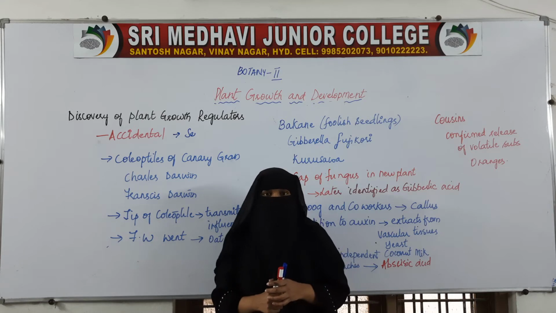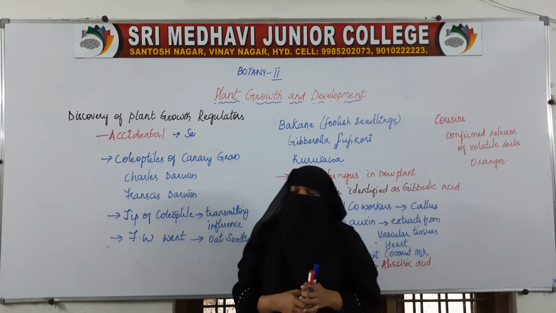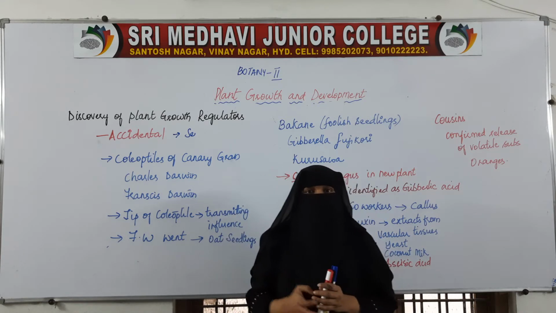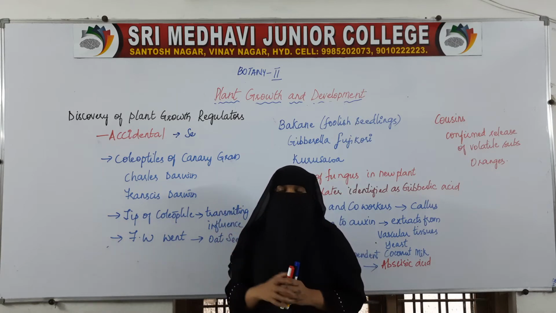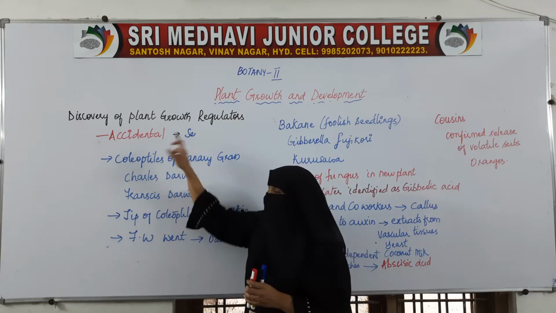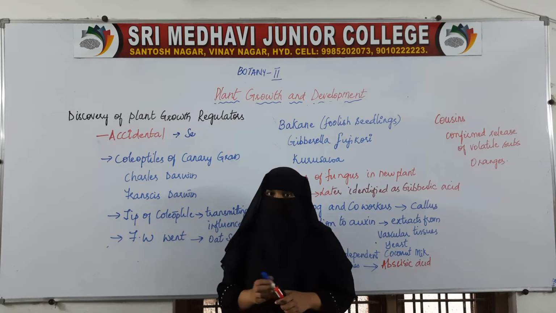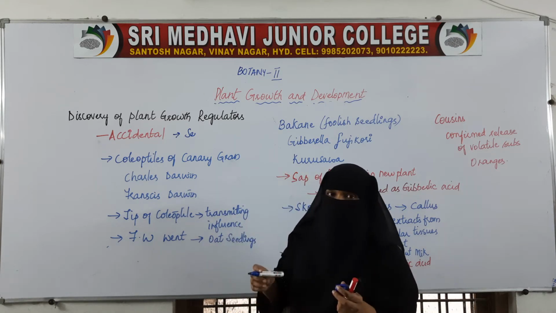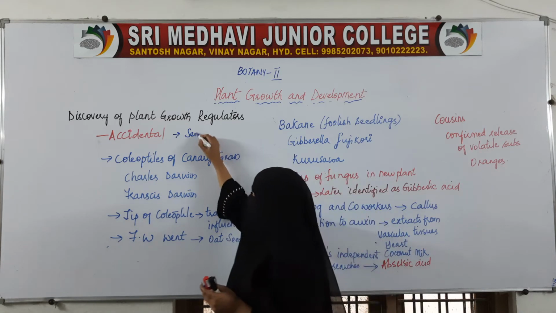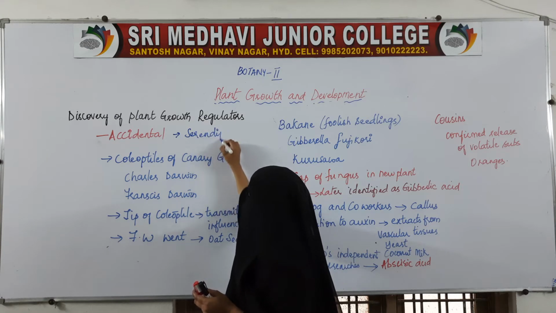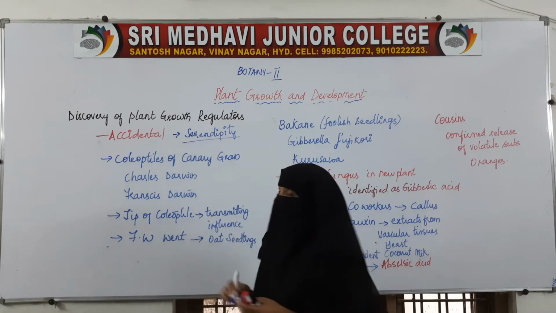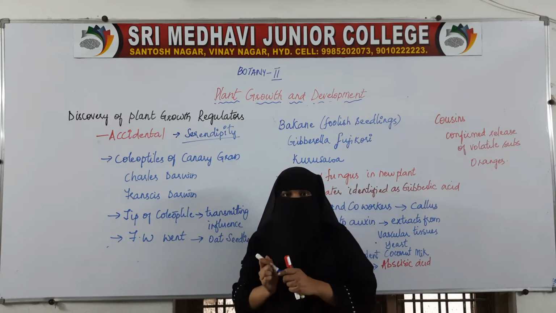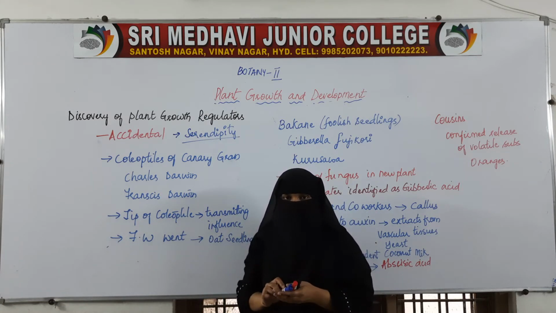In a similar manner, all the research on plant growth substances was accidental. The word given to such accidental discoveries is serendipity. It was accidental, not intentional.